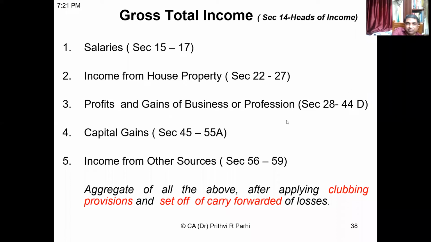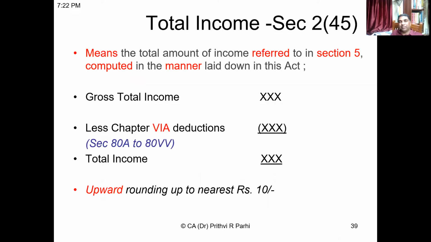Right. So now I was explaining what is gross total income. I told you the income under these 5 heads will be aggregated. Then 2 adjustments. One is clubbing provision; if it's applicable, that will be added. And then set off of carry forward losses; if some losses were carried forward, they can be set off. After doing that, you will get the figure that will be called gross total income. But as you know earlier, it is not the gross total income but the total income which is taxable. Now, how to convert this gross total income into total income? Now you can look at this slide to understand this.